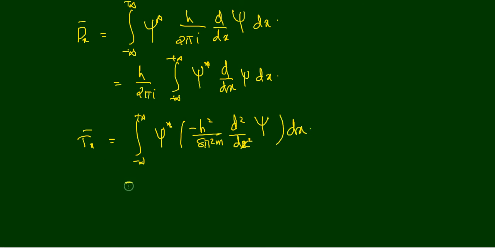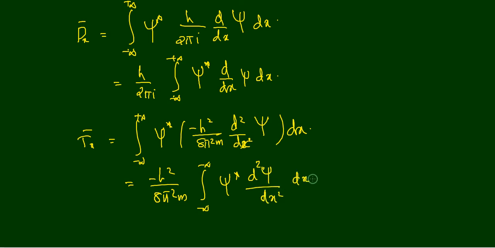That is equal to minus h square divided by 8 pi square m times the integral from minus infinity to plus infinity of psi star d square psi by dx square dx.